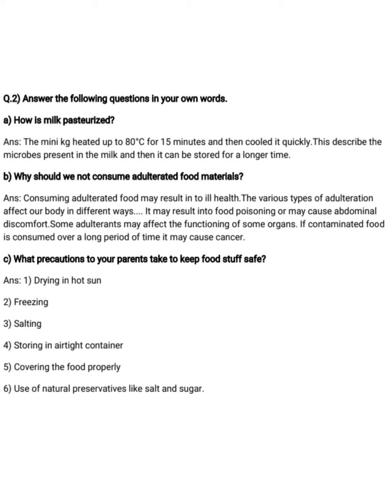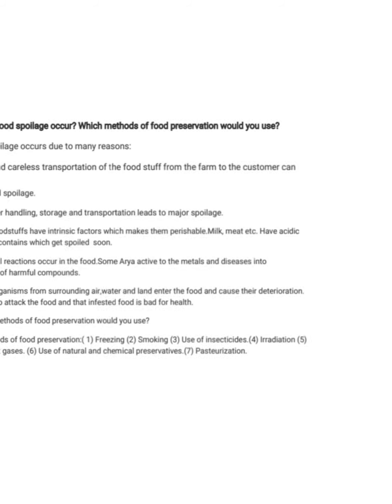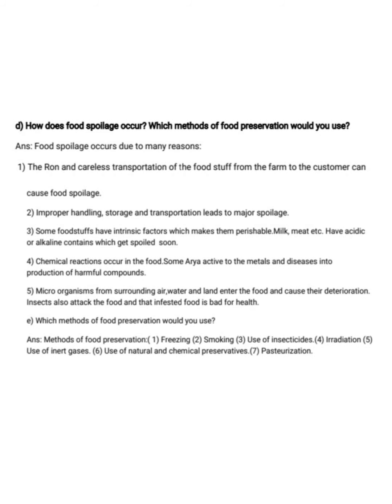Question number C. What precautions do your parents take to keep foodstuff safe? See the answer. First point, drying in hot sun, then freezing, salting, storing in airtight containers, covering the food properly. Use the natural preservatives like salt and sugar. D question. How does food spoilage occur?